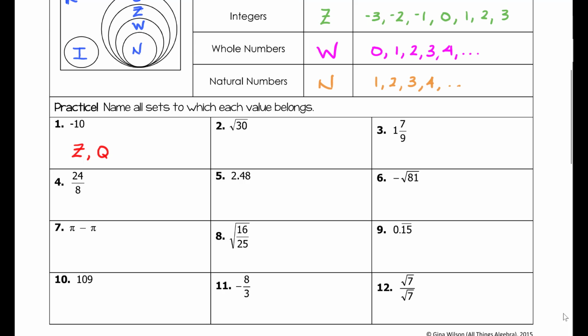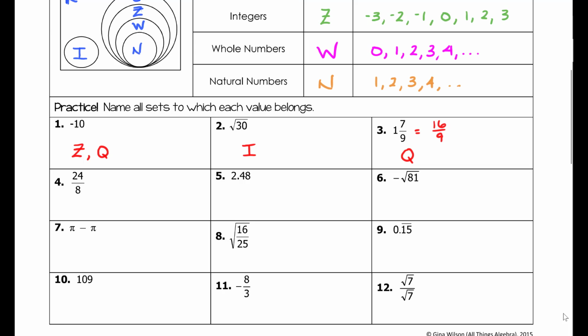Number 2 is a non-perfect square. The square root of 30 is not a perfect square number. So we know that that is irrational, and irrational is its own set contained within the real, so there's nothing else to put there. With number 3, we have 1 7/9. Well, 1 7/9 is also the same as 16/9. This is a ratio. It does not simplify to an integer, a whole number, or a natural number, so it is simply just a rational number.